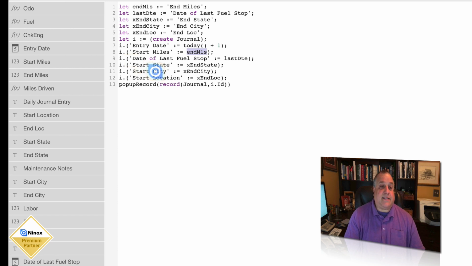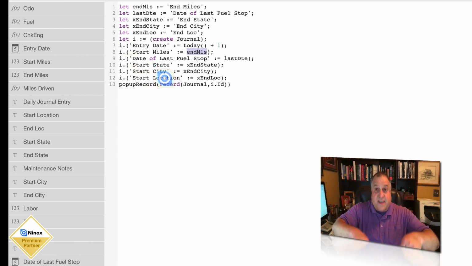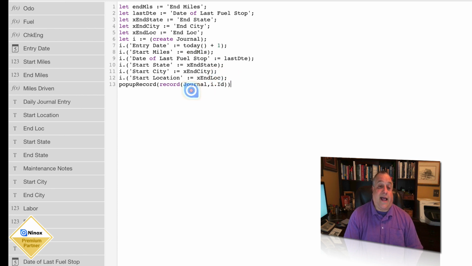Finally, the starting state, the starting city, and the starting location for today's record, is yesterday's ending state, ending city, and ending location. And finally, on line 13, we present the new record. We move on to the next link in the chain. How did we do that? We used the pop-up record command, and we specifically identified the record we want to pop, the record we want to view.